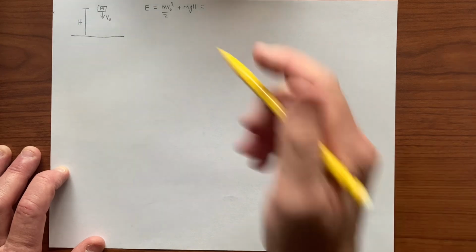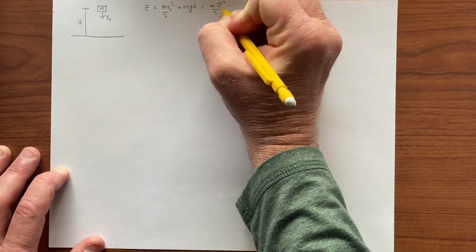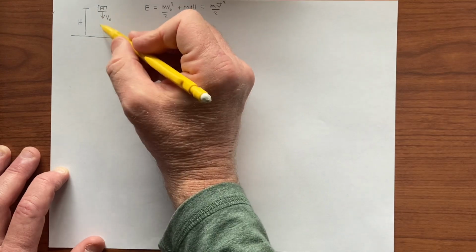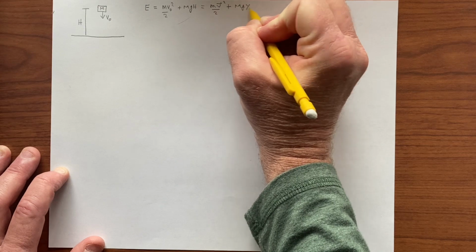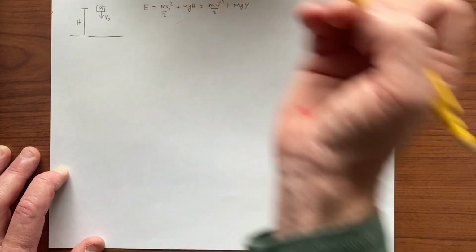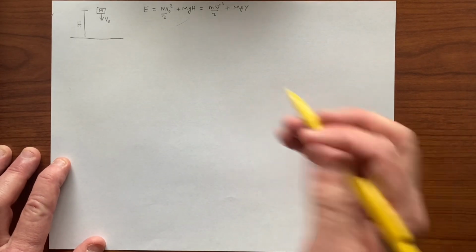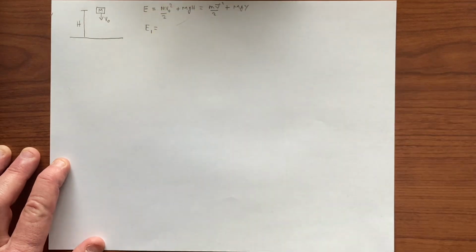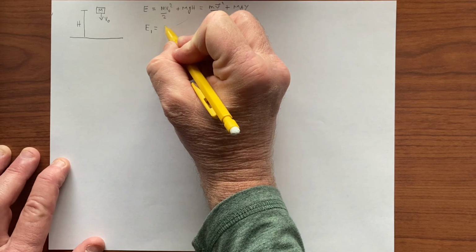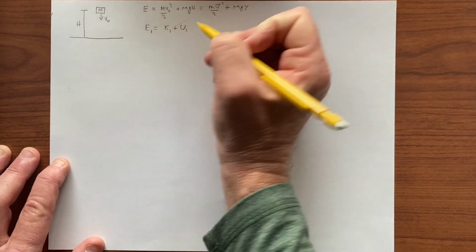If the energy is conserved, it remains that value, even as the object falls, of course. We can rewrite this as the object falls with varying values of the velocity. The velocity will increase as it comes down, and so the gravitational potential energy will decrease as the y value decreases, but the total will remain constant. So in a situation like this, we can say in some configuration, we have a total amount of energy E1, which is due to some kinetic term K1 plus some potential term U1.